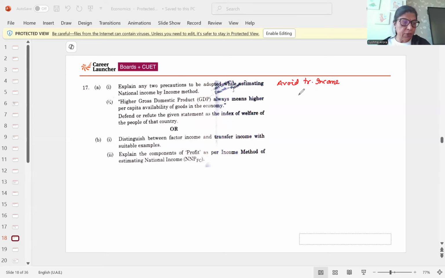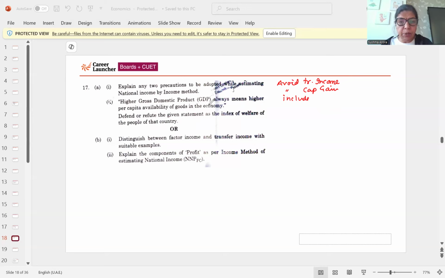That is, avoid transfer income, avoid capital gain, and then include income from self-consumption or self-consumed output. So at the time of estimating national income by income method, we have to keep these things in mind: factor income to be included, but transfer income not to be included, and self-consumption, and then be careful that non-monetary transactions will be avoided.